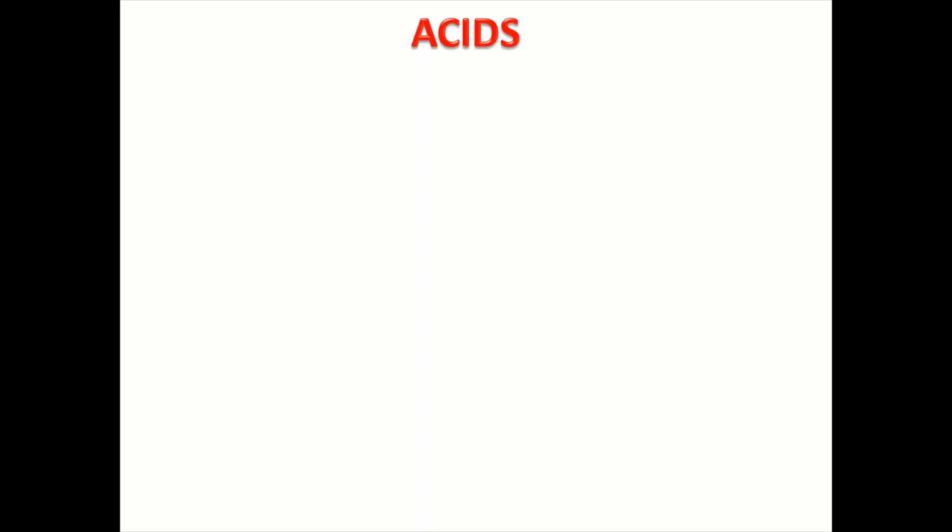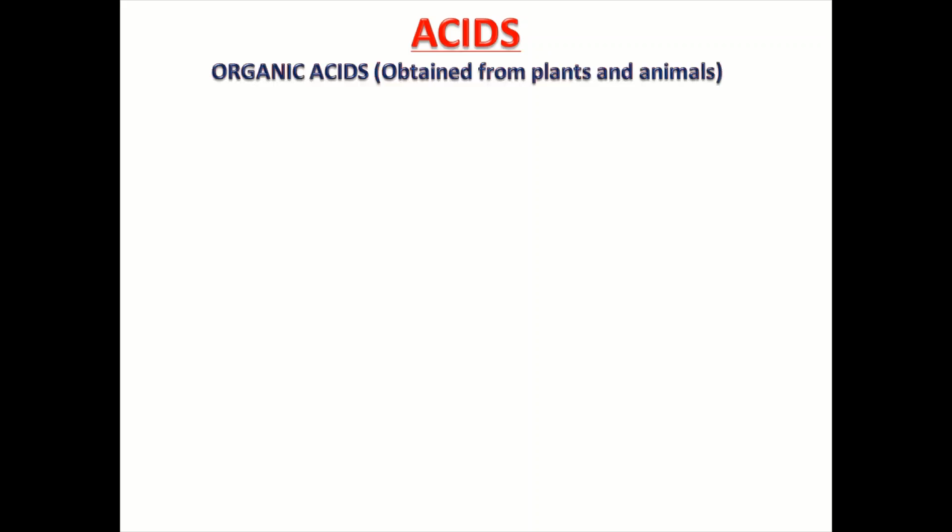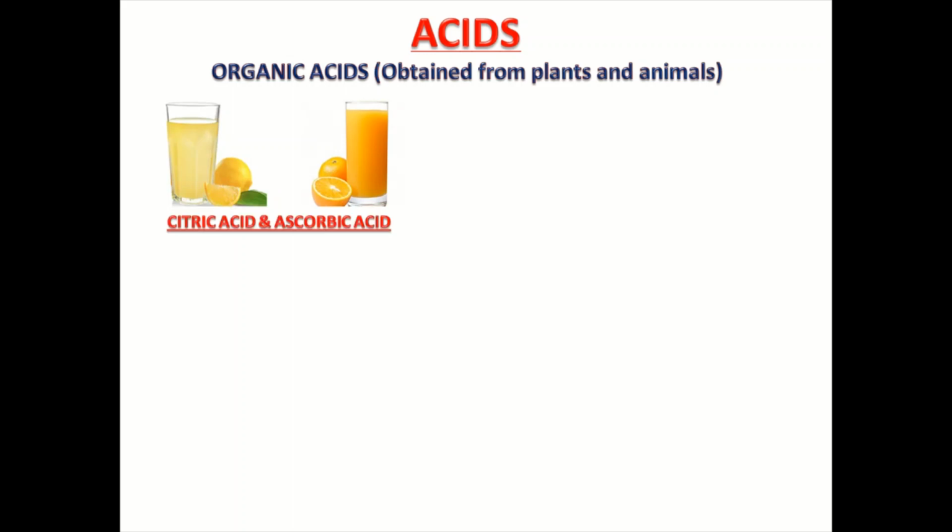Now, let us learn about acids. There are two types of acids. Here I am going to show you organic acids, which are obtained from plants and animals. You can say these are naturally occurring acids. See, lemon juice and orange juice have citric acid and ascorbic acid.